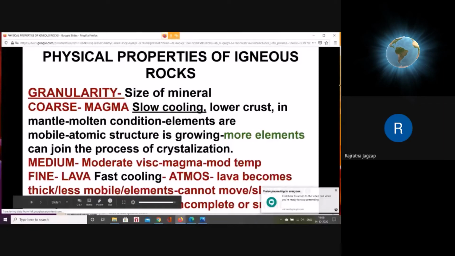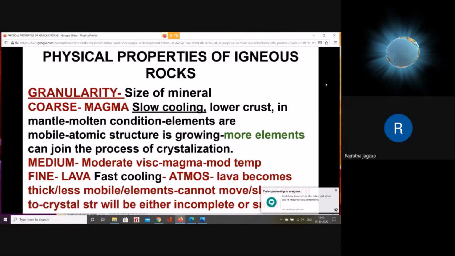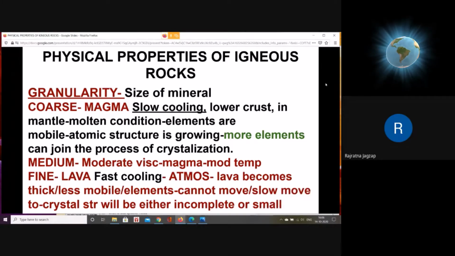Basic properties of rocks are textures and structures of igneous rocks, which we will be studying. They can be studied on the basis of granularity and crystallinity. Granularity is nothing but the size of the minerals present in the rock. So minerals are of different sizes.